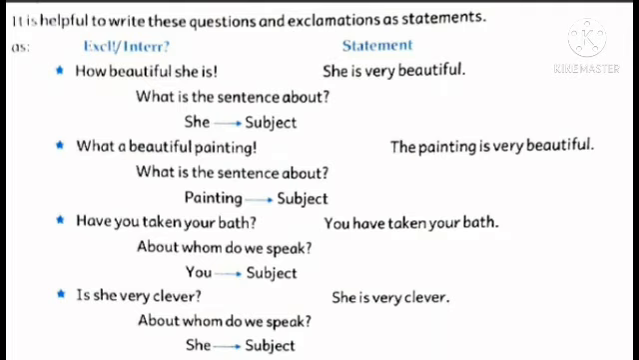First example is how beautiful she is. Sign of exclamation. And the statement is she is very beautiful. Who is very beautiful? She is very beautiful. What is the sentence about? She. Then subject is she. What a beautiful painting. When we convert it into a statement, it will become the painting is very beautiful. What is the sentence about? It is about a painting. So the subject is painting.